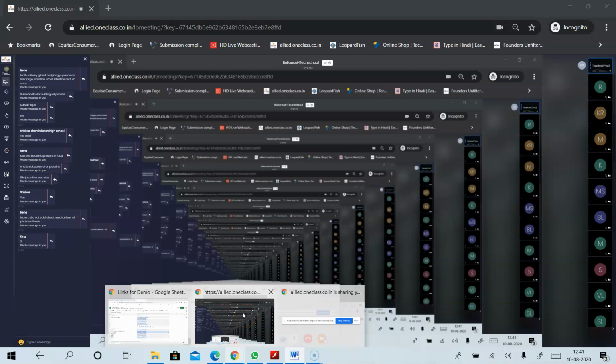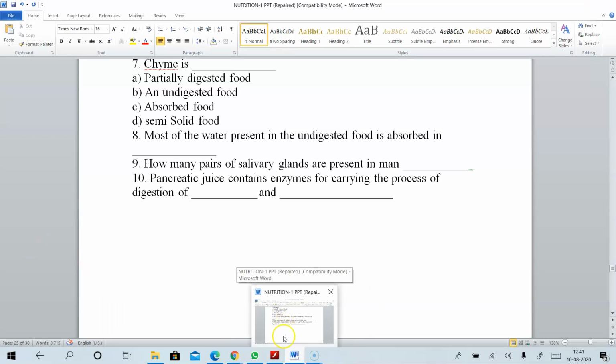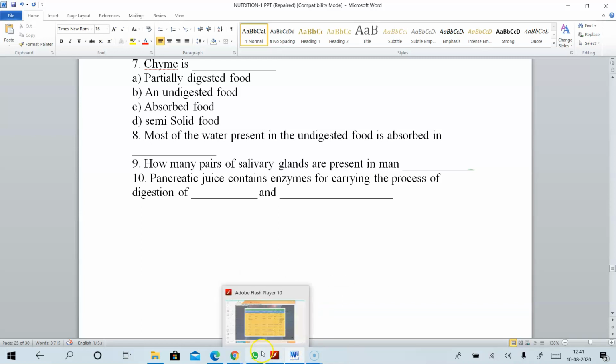Neha, we have already completed the mechanism of photosynthesis, ma. If you want the class, after the completion of the chapter, again I will explain to you the mechanism of photosynthesis, okay?